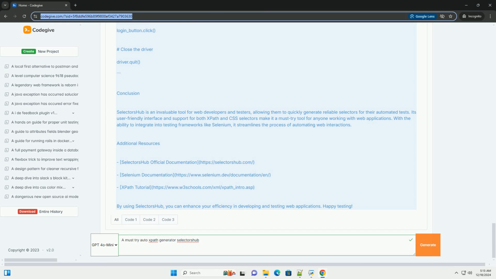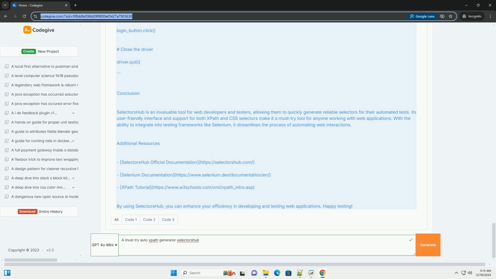4. Customizable: allows users to modify generated selectors to fit their needs. 5. Support for Shadow DOM: can handle elements within Shadow DOM. 6. Easy integration: works seamlessly with Selenium, Cypress, and other testing frameworks.